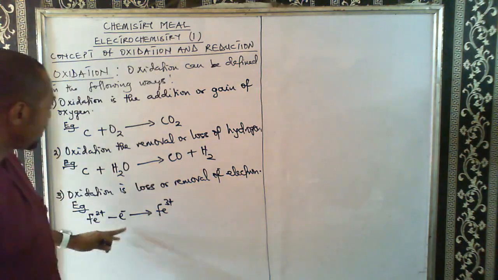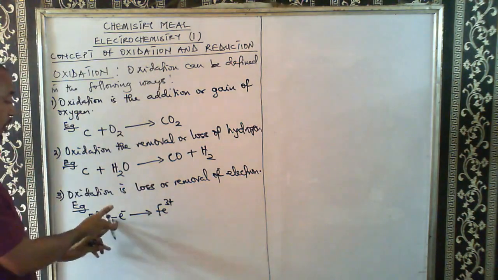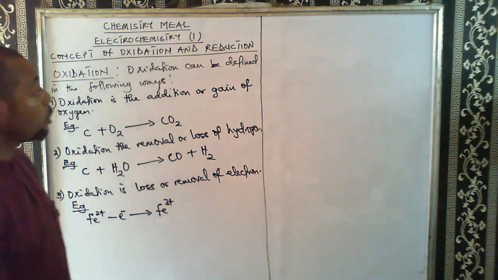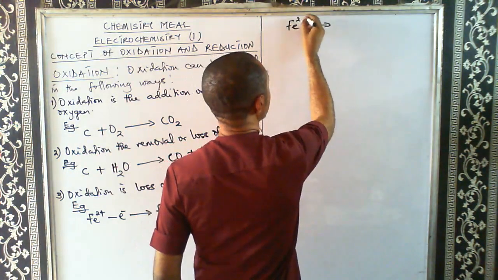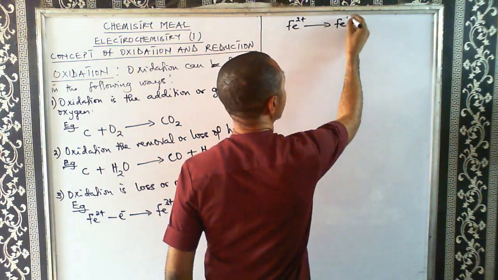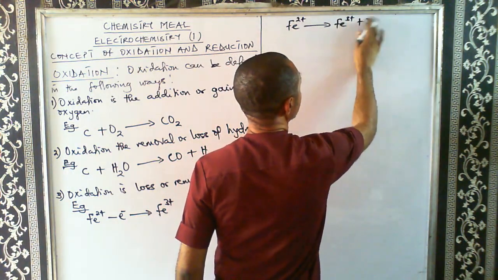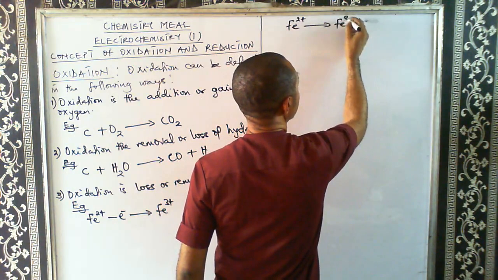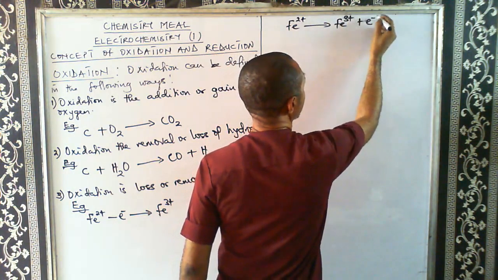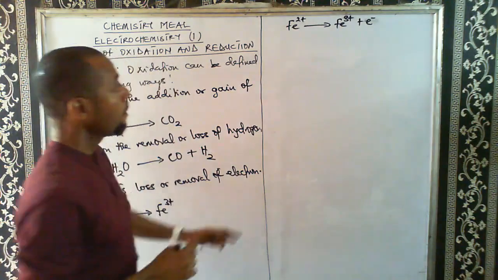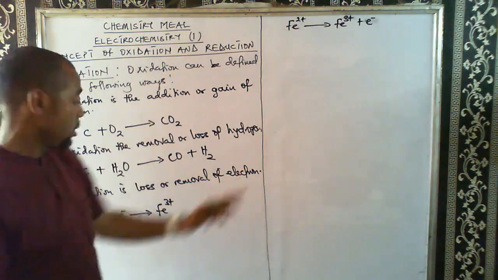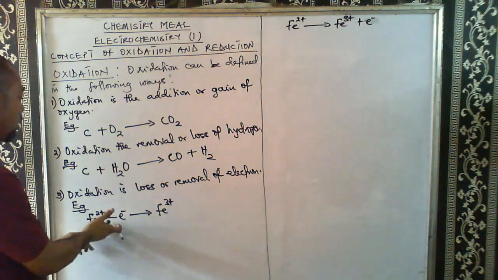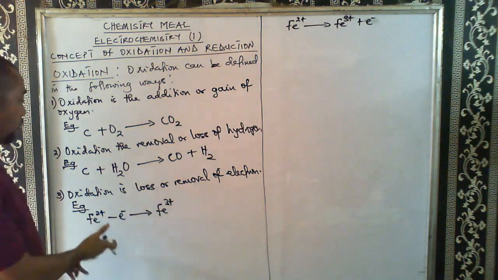When we are writing an equation, we don't normally use a subtraction sign, we use an addition sign. So alternatively, I can write this as Fe2+ goes to Fe3+ plus an electron. So that shows loss of electron. This equation and this are the same. I used the negative sign here to show that an electron was removed from what?